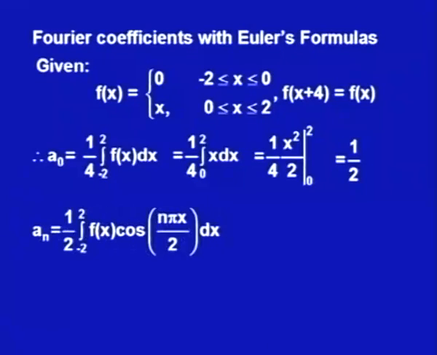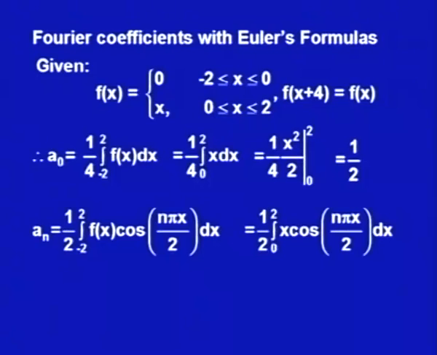Now, a n is 1 by L, that is 1 by 2, integral from minus 2 to plus 2 of f(x) into cos(n pi x over L), where L is 2, dx. f(x) is 0 from minus 2 to 0. So this integral would be half times the integral from 0 to 2 of x times cos(n pi x by 2) dx.